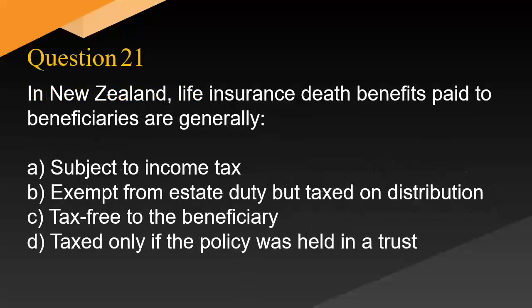In New Zealand, life insurance death benefits paid to beneficiaries are generally: A. Subject to income tax. B. Exempt from estate duty but taxed on distribution. C. Tax-free to the beneficiary. D. Taxed only if the policy was held in a trust.